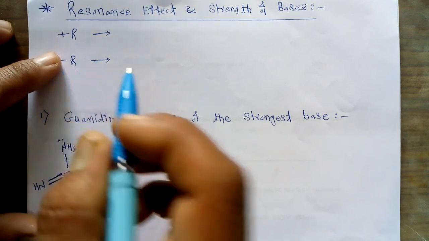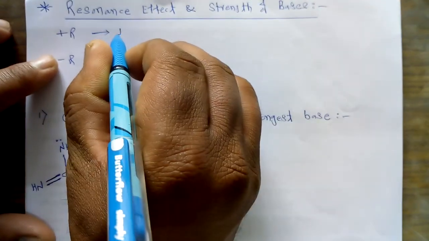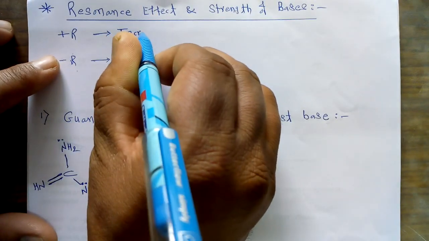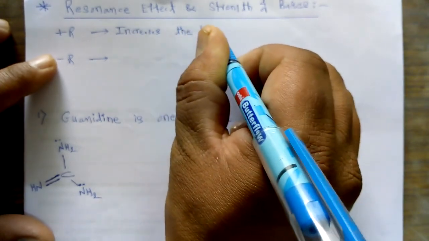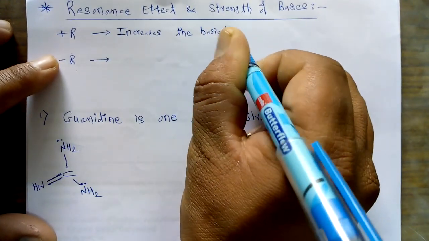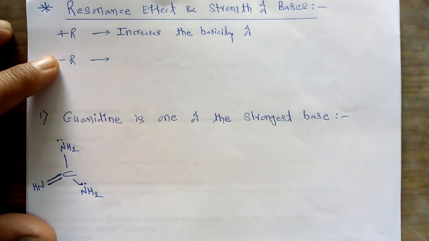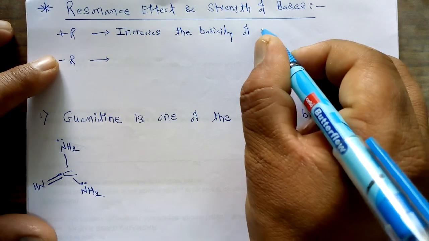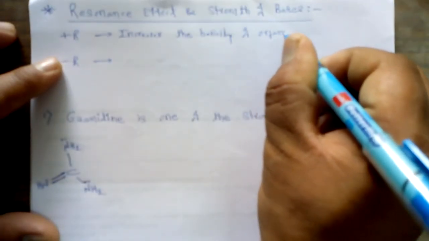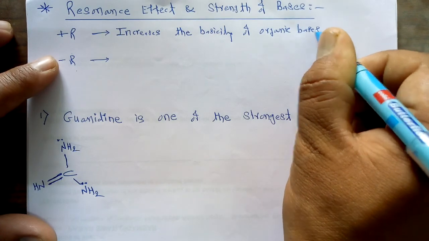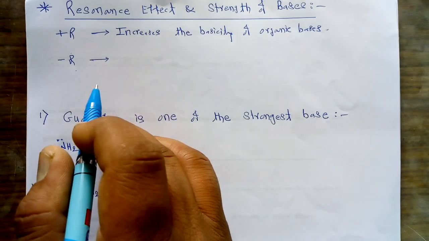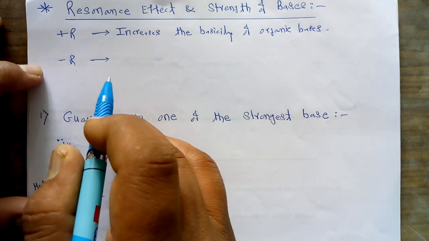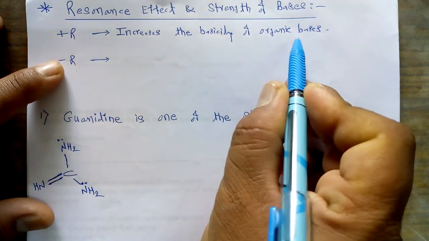So what happens if the plus R effect is present? This plus R effect increases the basicity of organic bases, because we know very well that the plus R effect includes the increase in electron density at the reaction center. Due to this, the given organic molecule becomes electron rich, and that's why it increases the basicity of the given organic bases.